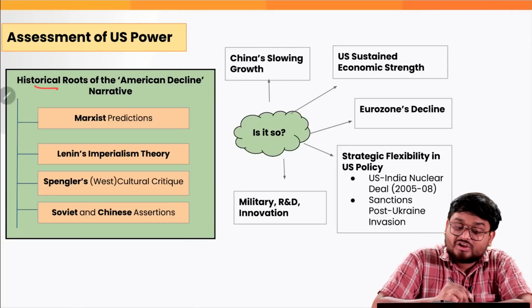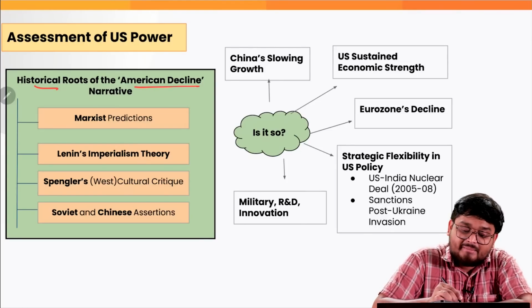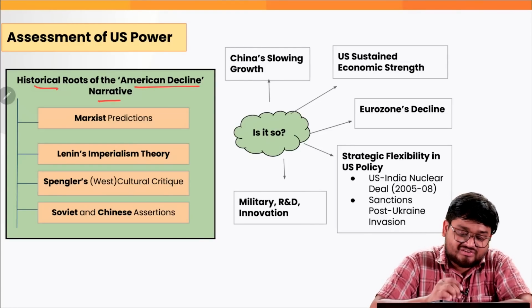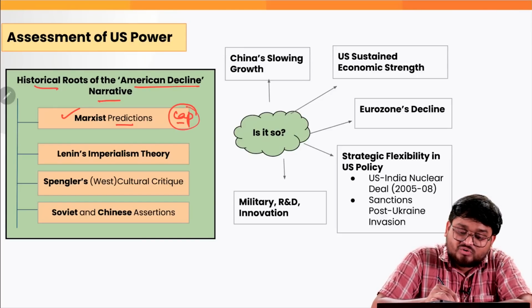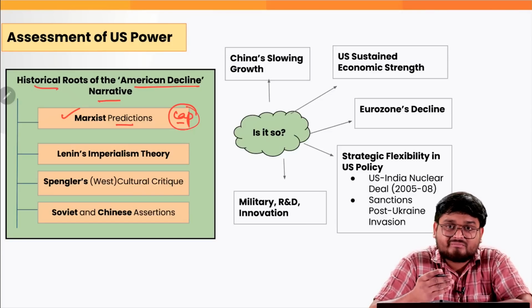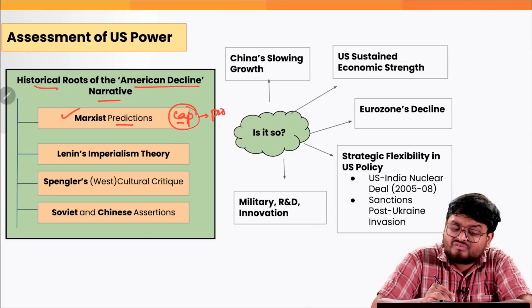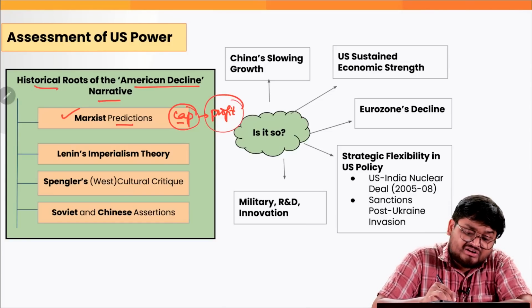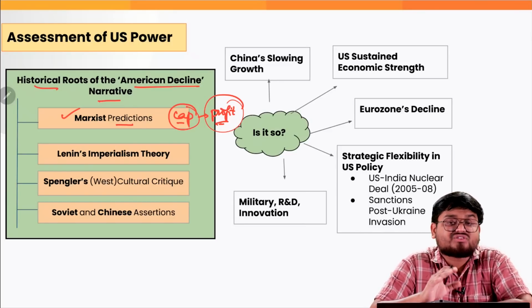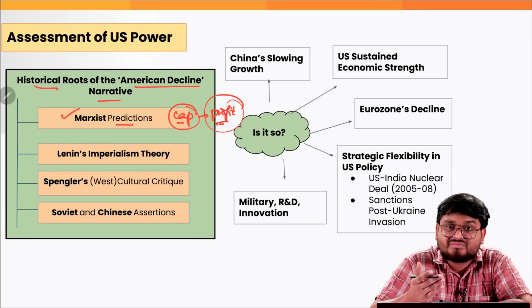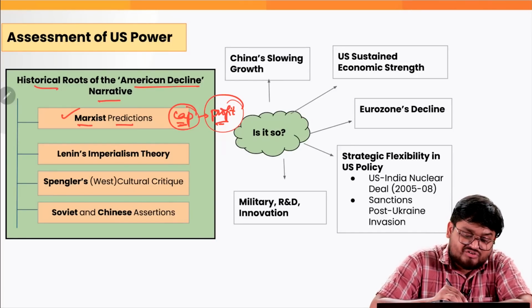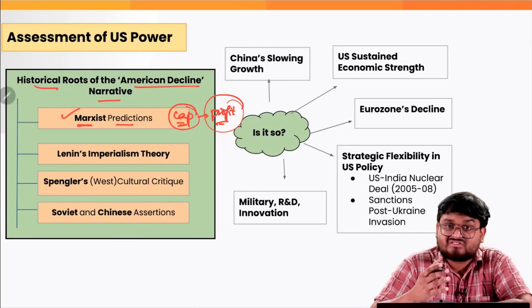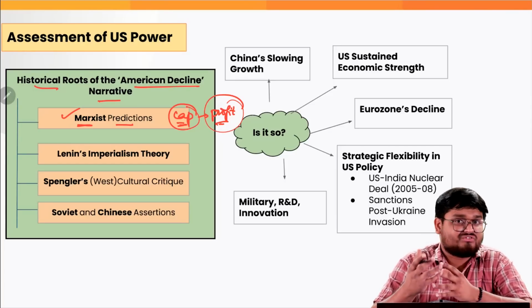So first, the historical route about how American decline can be possible is, firstly, through the Marxist prediction that capitalism cannot sustain over a period of time, because its main motive is only profit, and someday the labor class will rise up in arms against the state if it is promoting too much capitalism. So firstly, the Marxist prediction is foretelling the fall of the US.